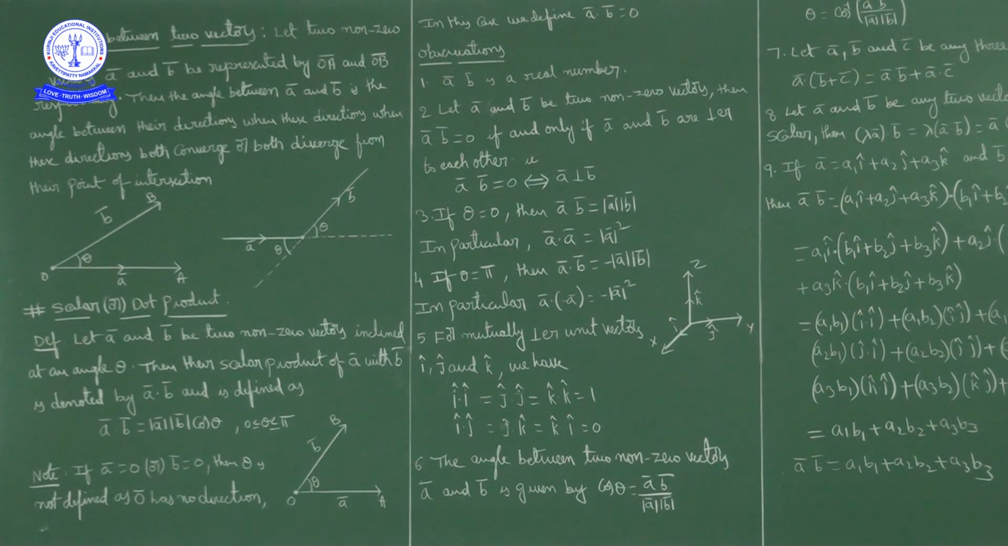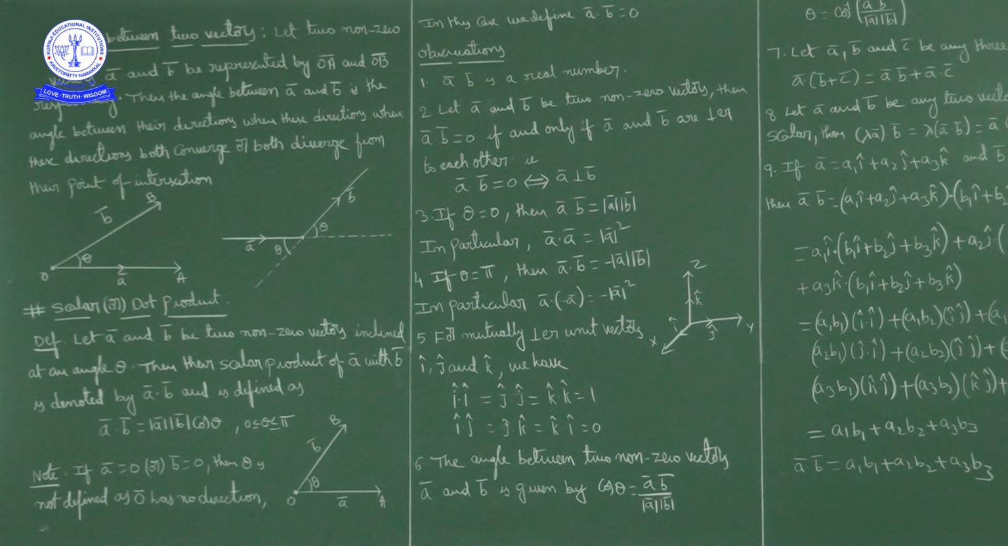Okay, next point. Now if the angle between two vectors is pi, it will be something like this. This is a bar and this is b bar, in the opposite direction. If the angle between a bar and b bar is pi, then a bar dot b bar is equal to mod a mod b cos pi. Cos pi value is how much? Minus 1, no? So a bar dot b bar is equal to minus modulus of a bar into modulus of b bar if theta is pi.